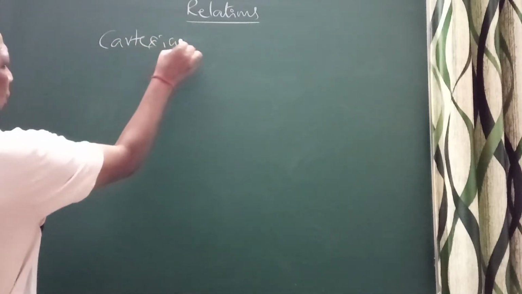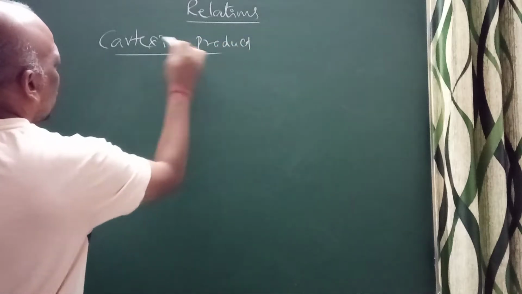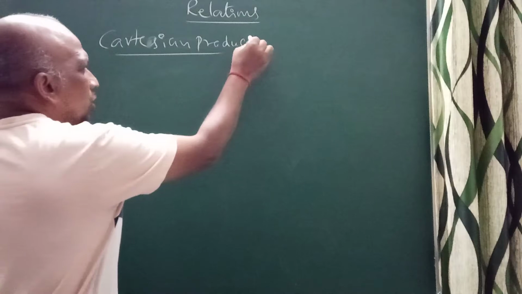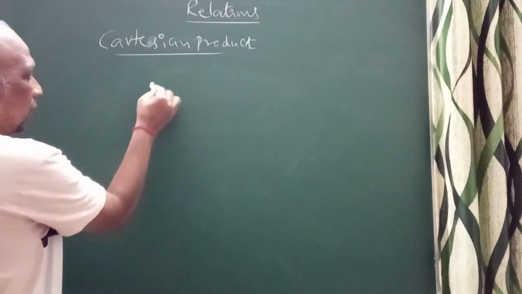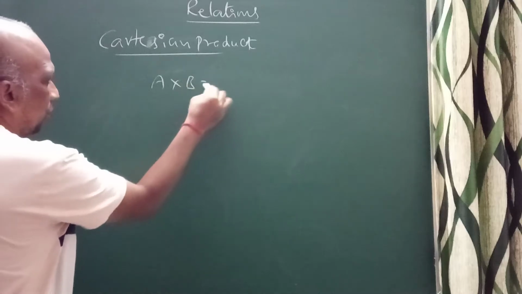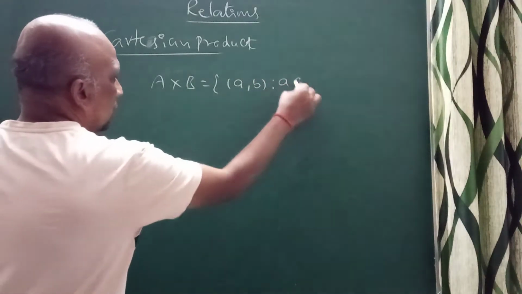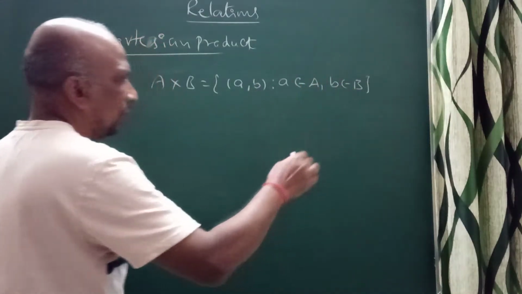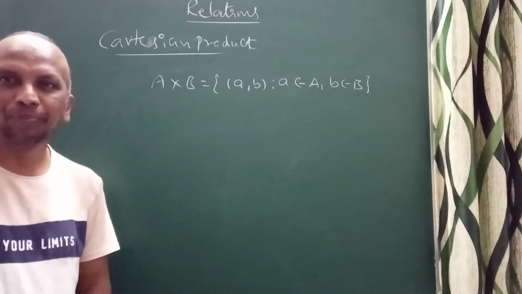So what is the meaning of Cartesian product? Just think about it. Cartesian product means take two non-empty sets, then you take A cross B, such that (a, b) where a belongs to A and b belongs to B. It gives ordered pairs. So this set of ordered pairs is known as the Cartesian product.